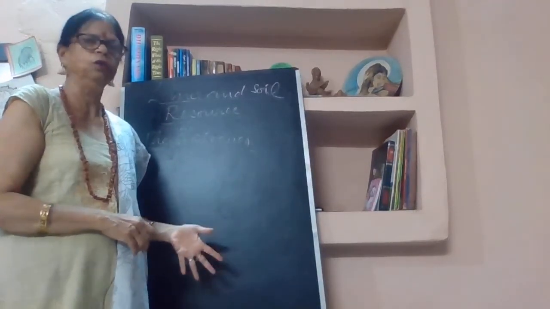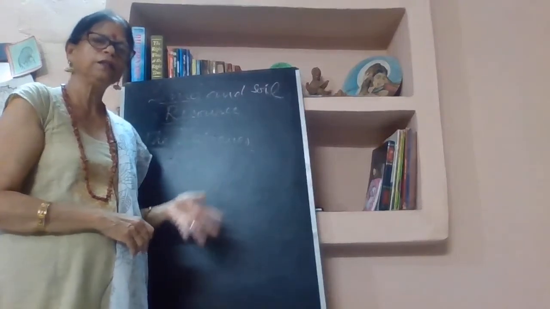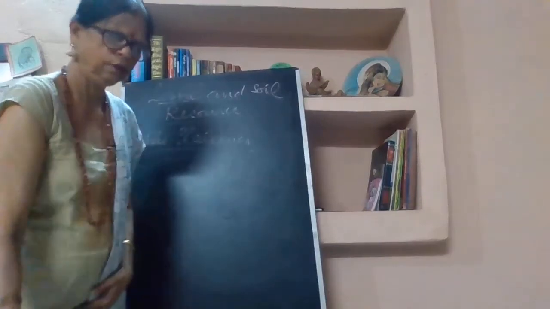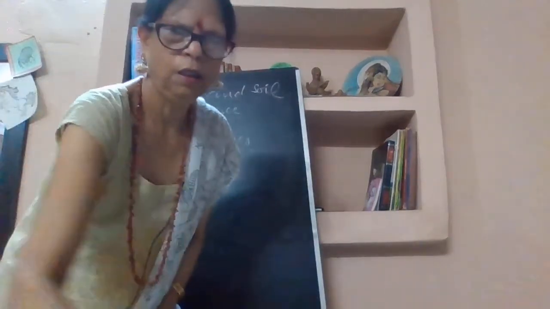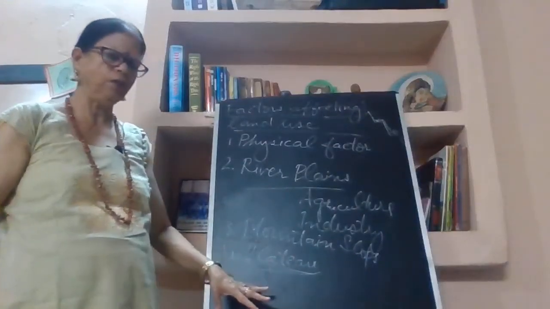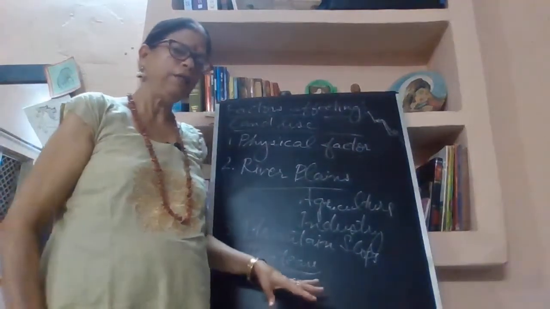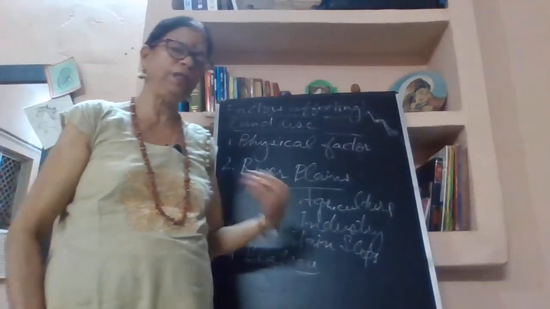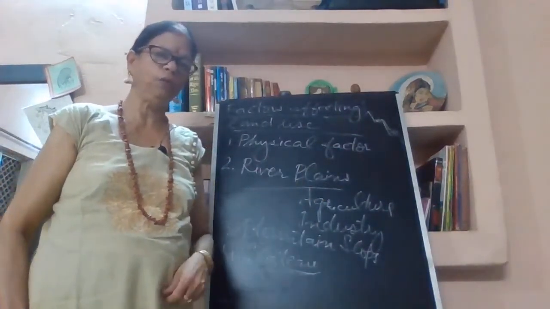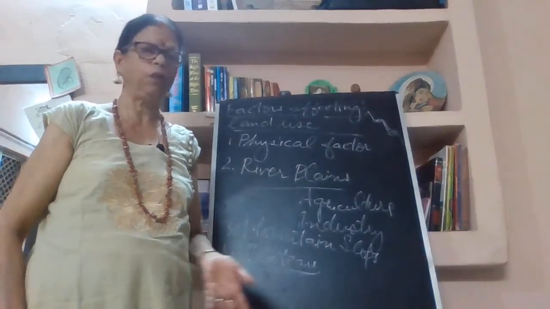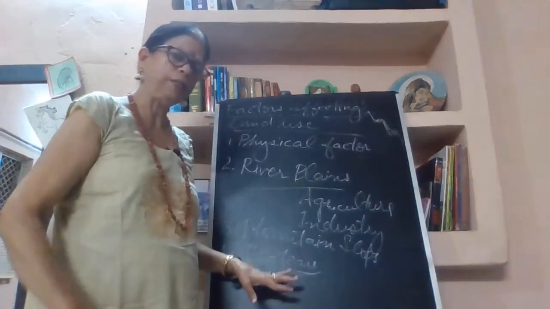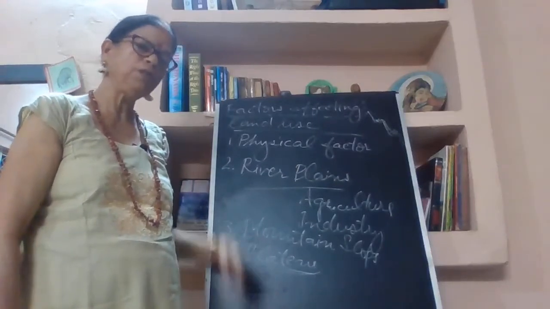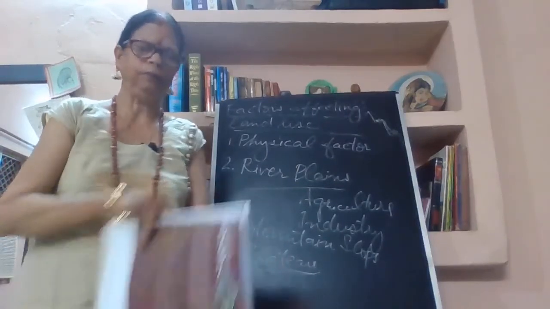and they are also used for the cultivation. The land is used for the cultivation of crops also, the most important ones, which are cultivated on the plateaus. They are giving a very good scenic beauty also. When you go in the plateaus, on both sides you will see that some hilly regions are also there, and the waterfalls are coming out of that, and they are presenting a very good scene there. And how they are made, you will study in the ninth standard.